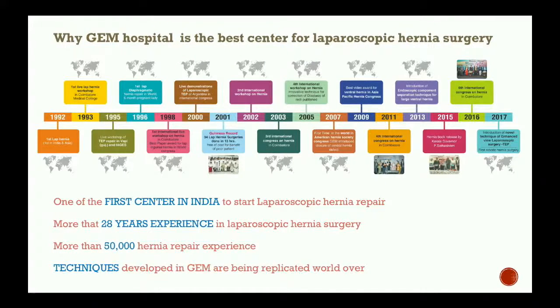Now, finally, why is GEM the best center for laparoscopic hernia surgery? If you see this timeline, in 1992 we started the first laparoscopic hernia repair in India and in Asia. So we are one of the first centers to start laparoscopic hernia repair. And we have nearly 28 years of experience in laparoscopic hernia. You have to see how many centers have 28 years of doing laparoscopic, and we have more than 50,000 hernia repairs done in all kinds of hernias. Whether it is a simple hernia, a complicated hernia, recurrent hernias, any hernia anywhere in your abdomen we can repair.